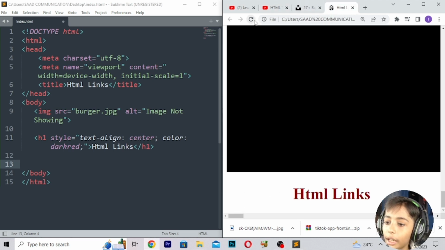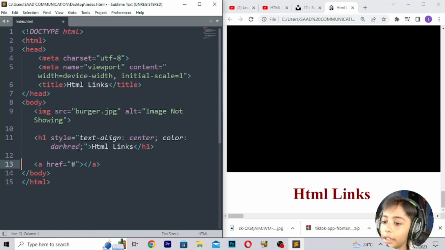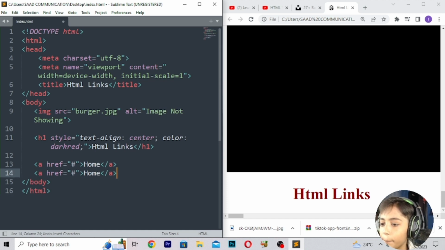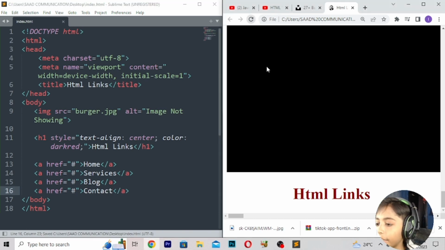So now here we can write href hashtag, and here we can write home. Copy, paste. Home, services, blog, contact. Then save, then refresh.